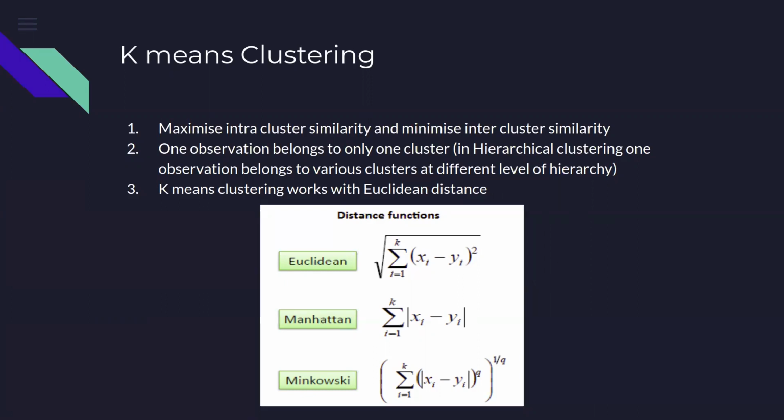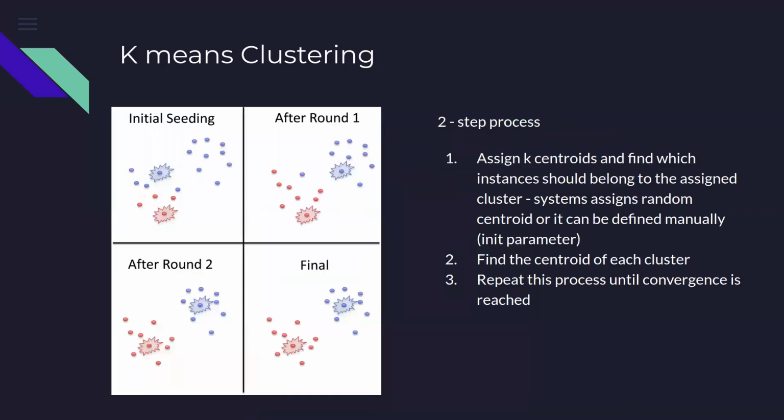So we have the information available about features x1, x2, x3, x4 up to xn. If I have two different observations, we will see the difference on each dimension, that is, the difference in the data of each feature. Then we'll take a square of that, sum that, and take a square root. That's the Euclidean distance between two different observations.